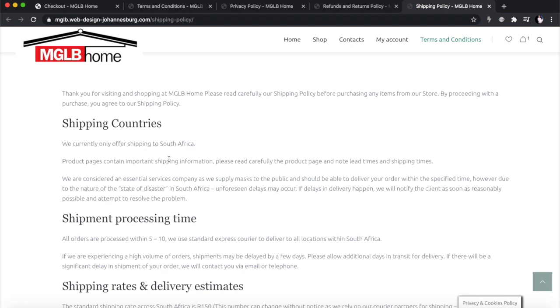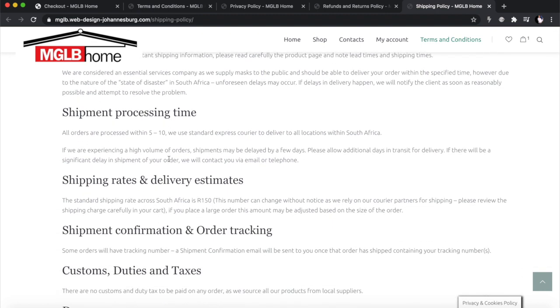But I would rather prefer, even if I'm shipping to the whole world, to list all those countries, however many they are, so that in case there's a country in the middle of nowhere that you didn't know about, that shipping services don't go to, and then somebody makes an order from there, but you said you're shipping to the whole world. So rather list the countries you're shipping to than be generic, okay? Then the processing time, there's another one that you've got to mention here.